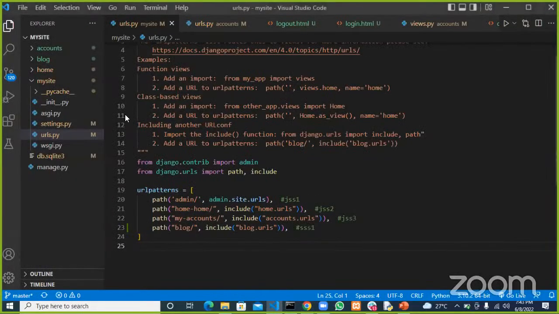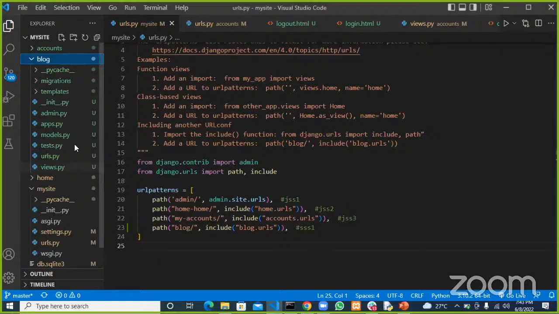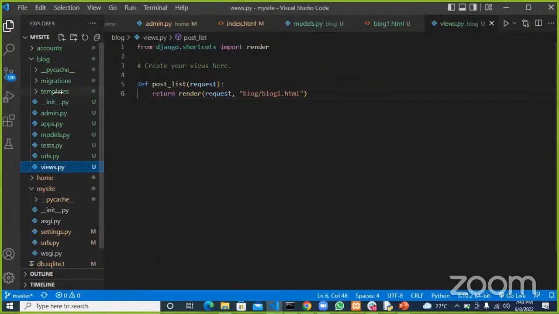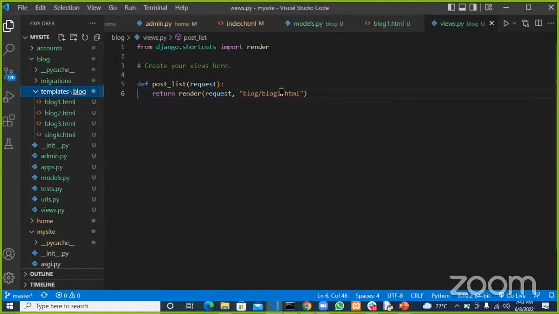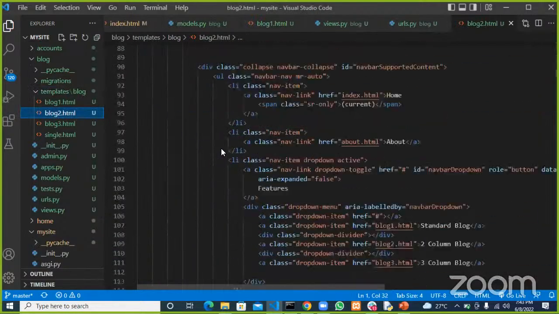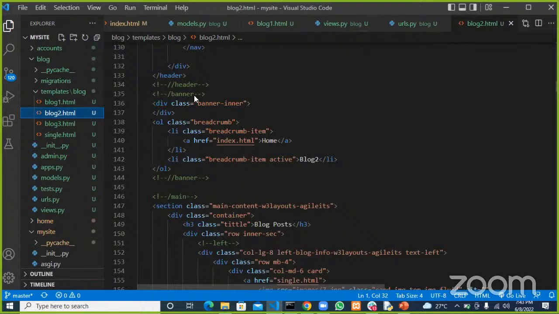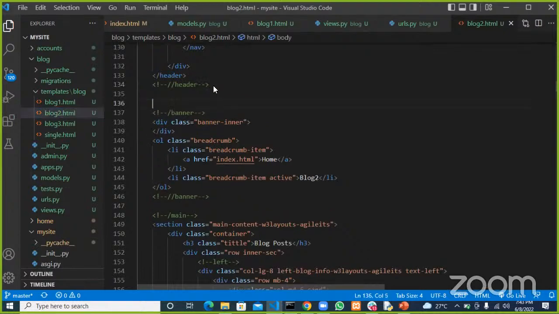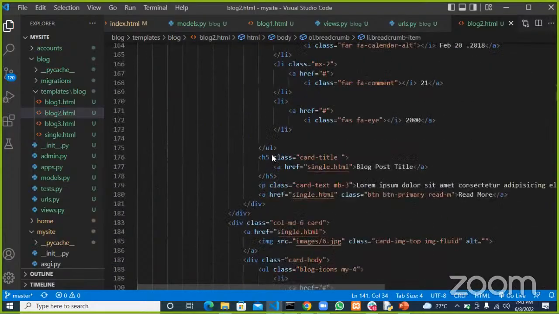Let's see what the other one looks like. So let's go ahead and run, let's see blog. Blog body.